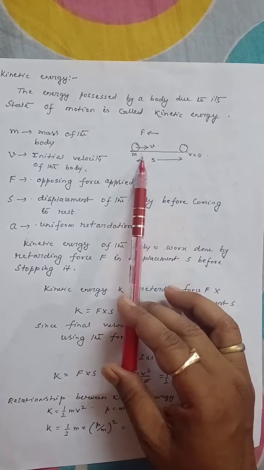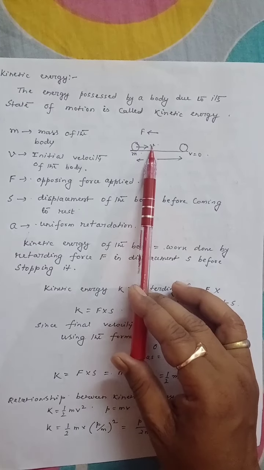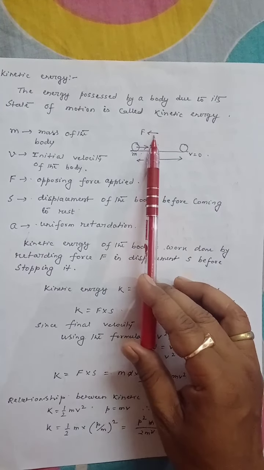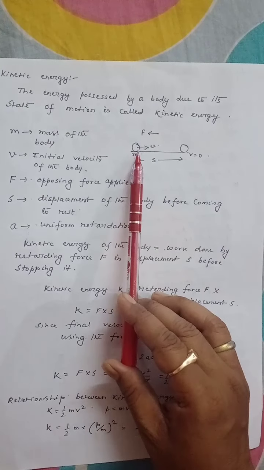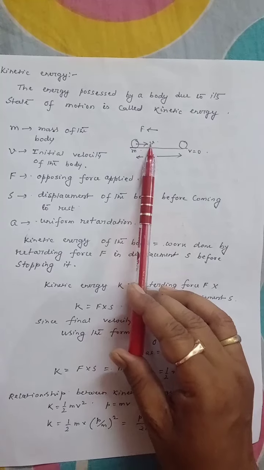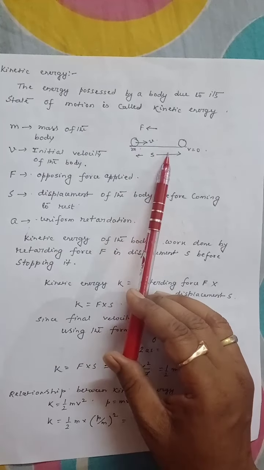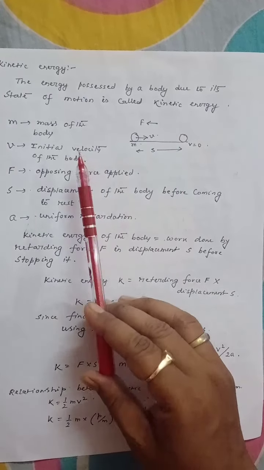In this diagram, I am showing an object of mass m moving with velocity v. Opposing force F is applied in the opposite direction, so the retardation of the motion is taking place, and when the object covered a distance s, then it comes to rest.